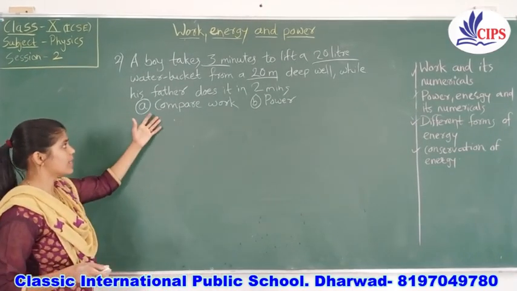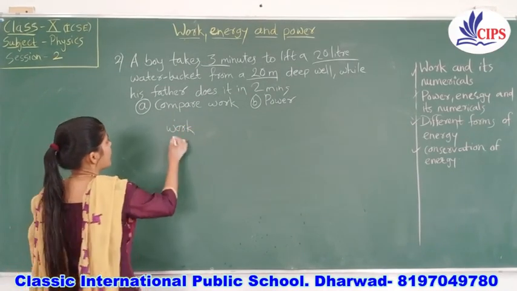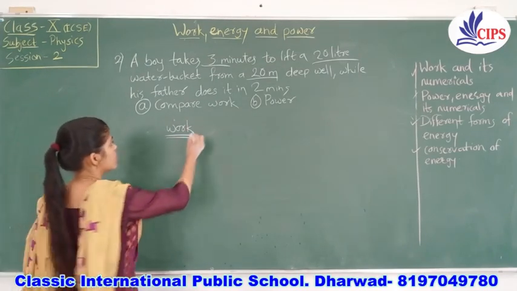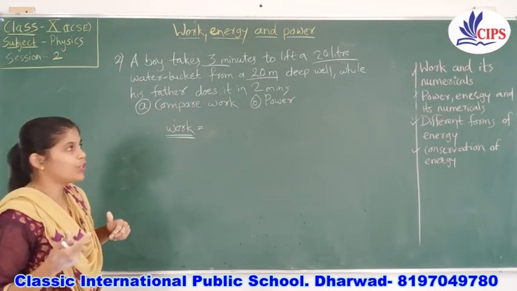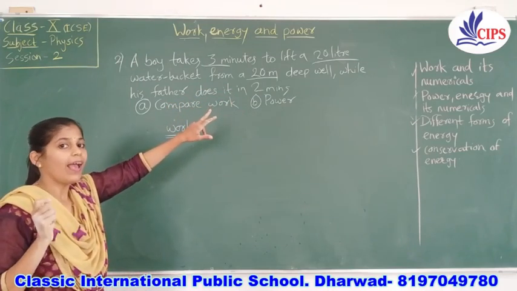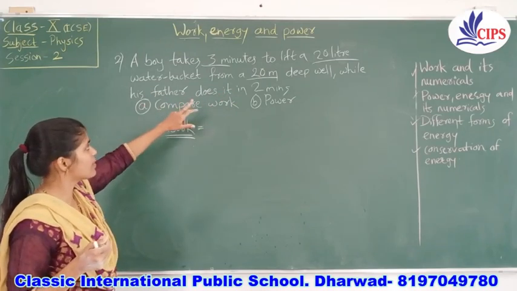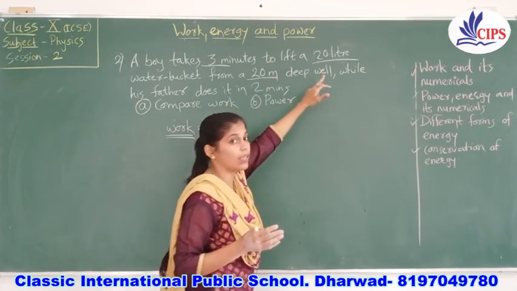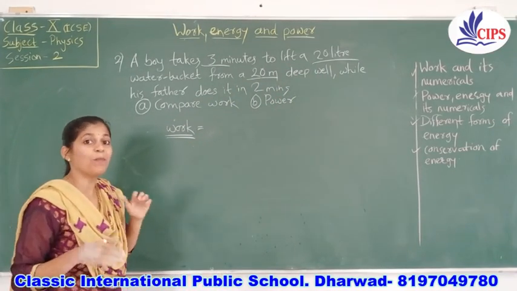So actually this answer is an oral answer, you can even give it. Here, if we are comparing work, comparing means in proportion, the answer will come in proportion. So children, see, if you are calculating all this with a shortcut, I will tell you. Work done is always equal to force applied and displacement happening. So here you will get the same answer because the 20 meter height they have mentioned is the same for both cases. Then 20 liters, the mass of the object, also remains the same in both cases. So finally you will get the same work done.